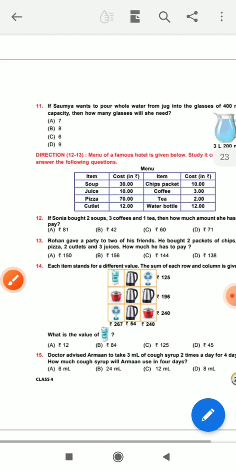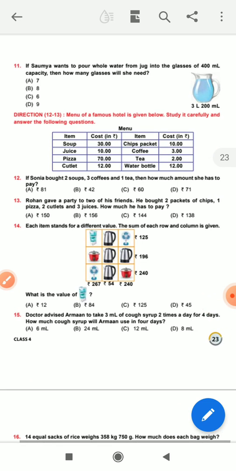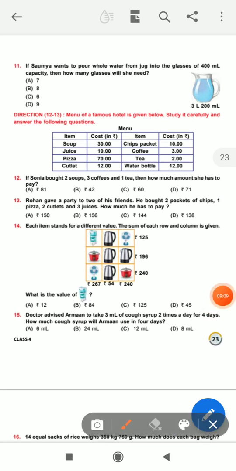Next I discuss question number 11. If Sumar pours the whole water from the jug into glasses of 400 milliliter capacity, how many glasses will be needed? Just divide. This is 3 liter 200 milliliter.